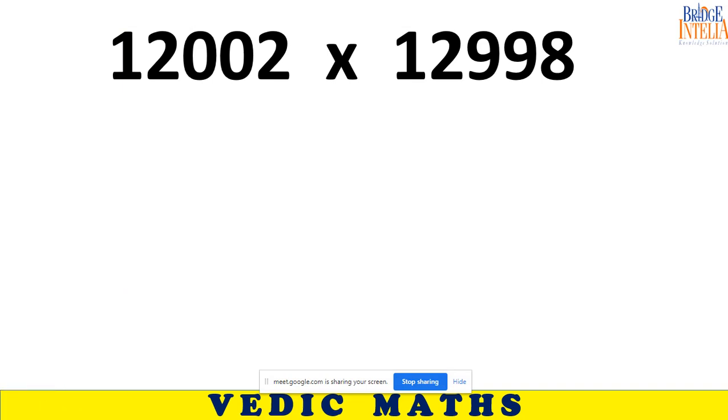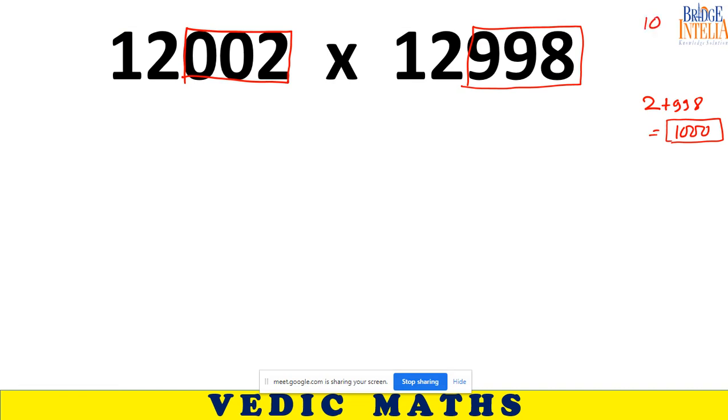See, look at the last 3 digits of both these numbers. It is 2 and 998. If you add these two, it comes out to be a multiple of 10. We are interested in situations in which the sum of the last digit is 10, or the sum of the last 2 digits is 100, or the sum of the last 3 digits is 1000. So the conditions are satisfied because the remaining numbers are identical. So it is a perfect situation to apply the first sutra, Ekadhiken Purven.